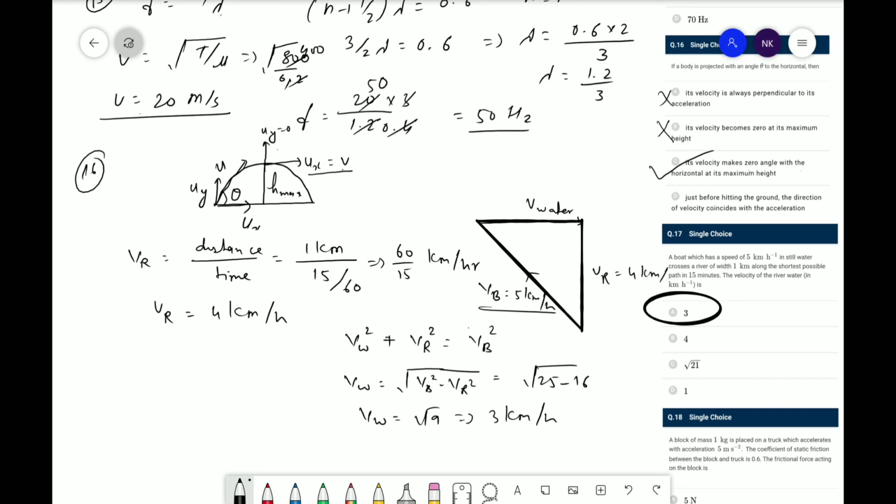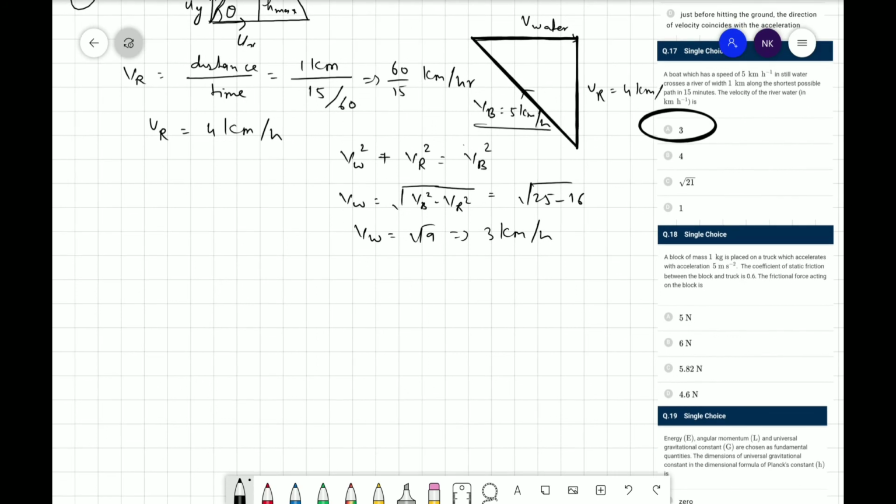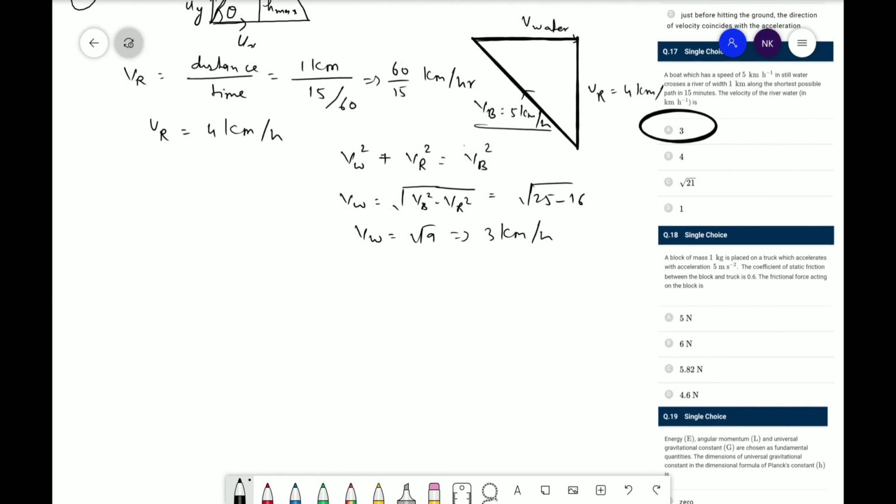Now moving towards the next question. In the next question, a block of mass 1 kg is placed on a truck which accelerates with acceleration 5 meter per second square. The coefficient of static friction between the block and truck is 0.6. The frictional force acting on the block is? So here the frictional force Fs is equal to mu s m g.